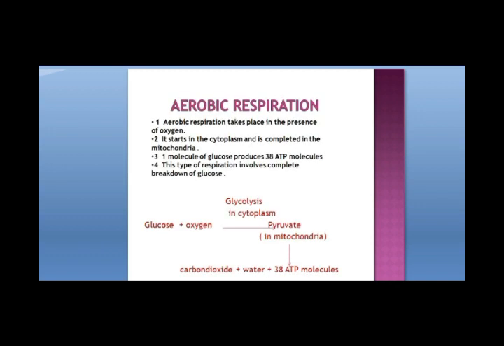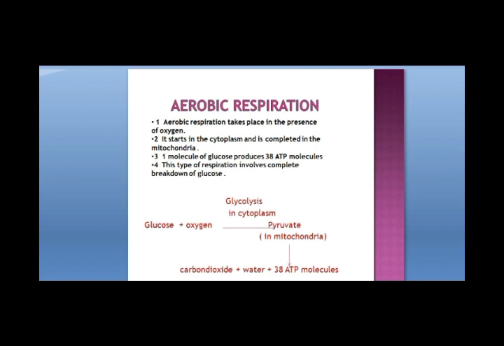What is aerobic respiration? I told you, presence of oxygen is required for aerobic respiration. And here the glucose is broken down into carbon dioxide, water and ATP molecules which store energy. This glucose combines with oxygen. The first part of aerobic respiration takes place in the cytoplasm. Glucose and oxygen combine to form pyruvate molecules, an intermediate. Later on, it is broken down to carbon dioxide, water and energy as ATP molecules in the mitochondria.